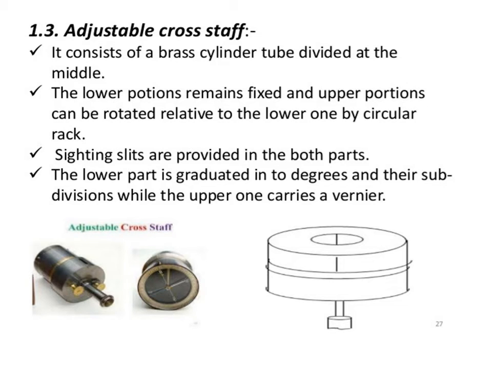Then adjustable cross staff. It consists of a brass cylinder tube divided at the middle. The lower portion remains fixed and the upper portion can be rotated, related to the lower one by a circular rack. Sighting slits are provided in both parts. The lower part is graduated into degrees and their subdivisions, while the upper one carries a vernier.